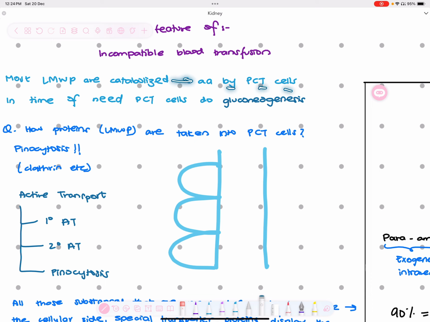Now, moving forward, most of our low molecular weight proteins are catabolized to amino acids by proximal convoluted tubule cells. So in the time of need, proximal convoluted tubule cells can also do gluconeogenesis, right? Because all of the low molecular weight proteins that are recaptured are converted to amino acids, and that amino acid is converted to glucose. So that's how gluconeogenesis happens only in times of extreme need.